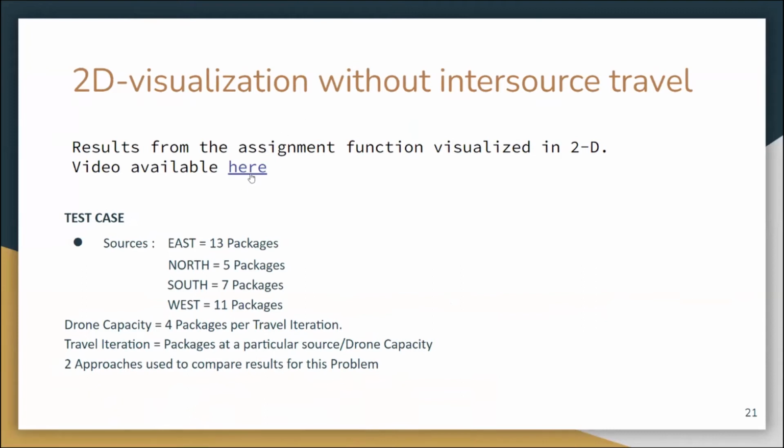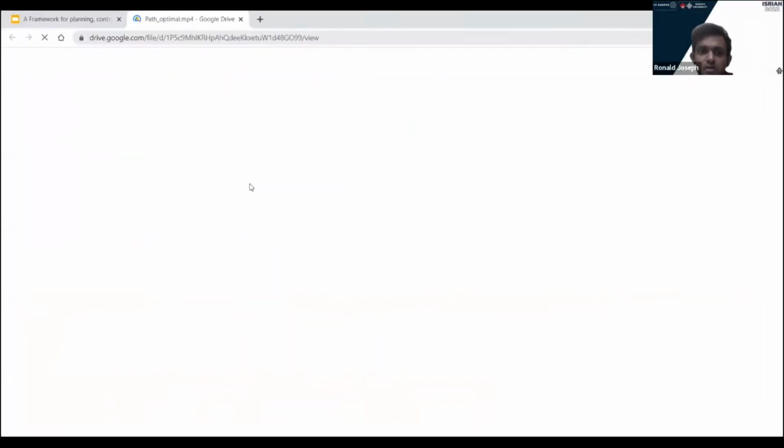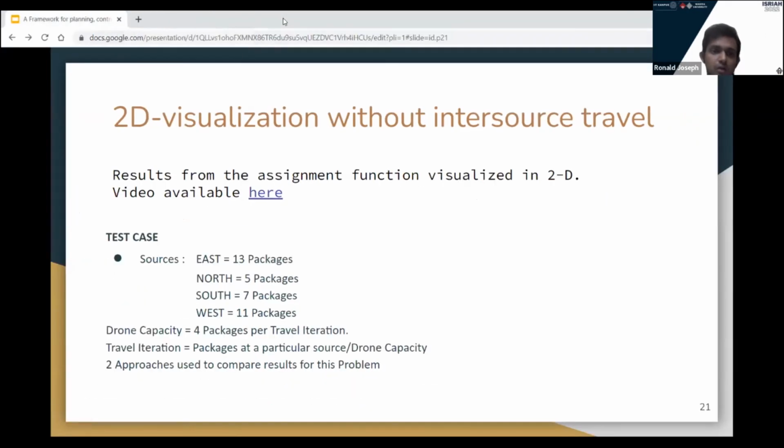So this is the test case in which there are 13 packages in east, 5 in north, 7 in south, and 11 in west. I think I'll need to share entire screen to show the linked video.